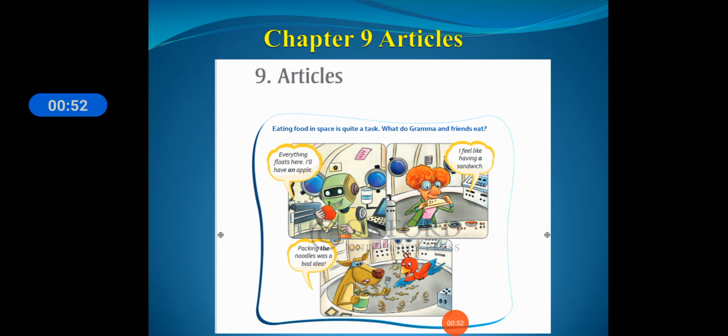Everything floats in the space, so GT will have an apple. I feel like having a sandwich. So for sandwich, a is used, a sandwich; for apple, an is used; and for noodles, the is used. Why? Because these are all the articles. Okay, now let us study in detail where you have to use these articles.